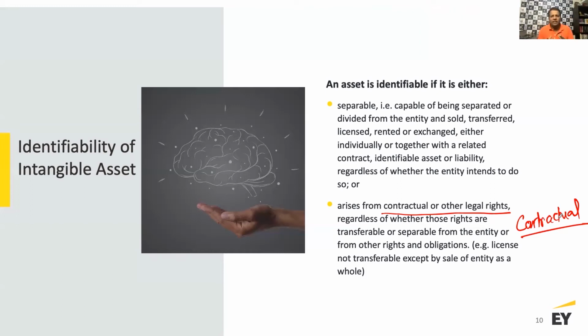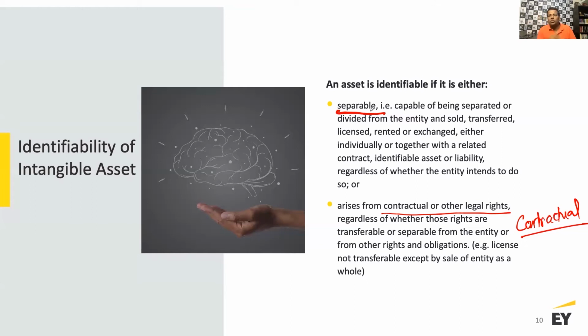So I have a legal right over this intangible asset. The other one could be that it is separable, right? Capable of being separated or divided from the entity and sold, transferred, licensed, rented, or exchanged, either individually or together with a related contract, identifiable asset or liability, regardless of whether the entity intends to do so or not. So it is something, then an asset what you have, and what type of asset it can be.